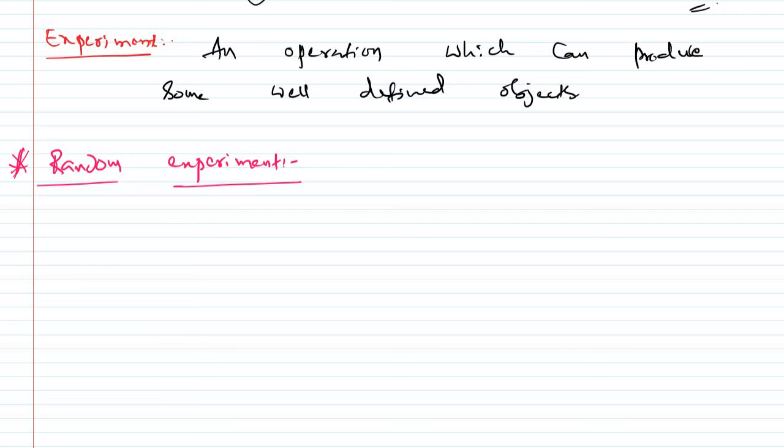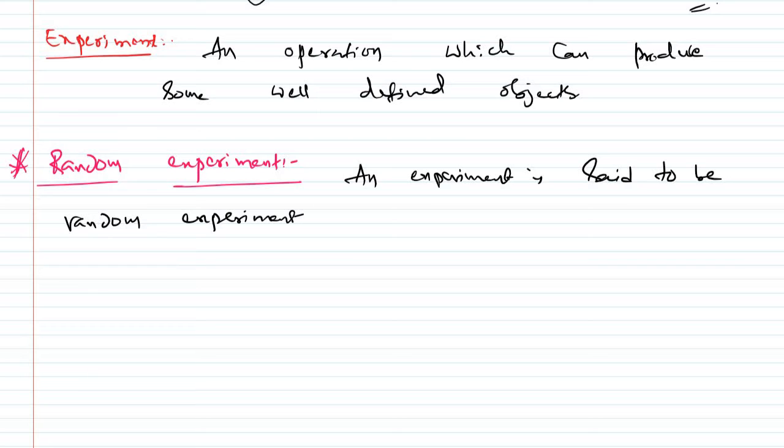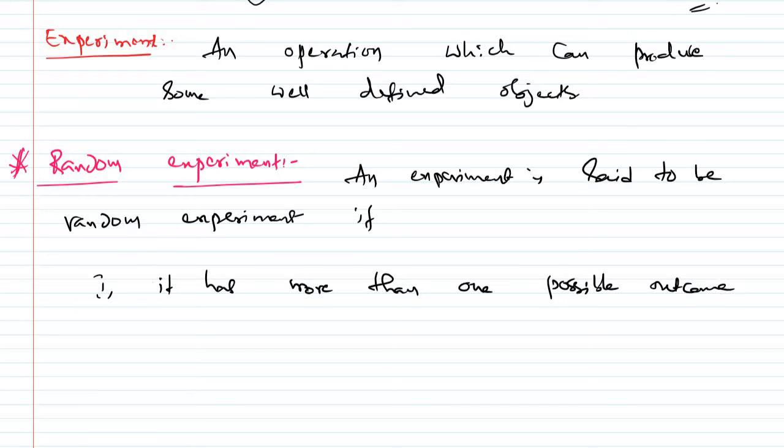An experiment is said to be a random experiment if it has more than one possible outcome, and it is not possible to predict the outcome in advance.